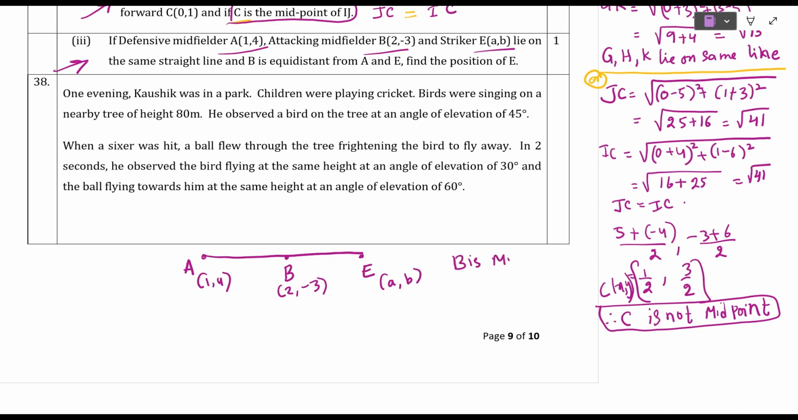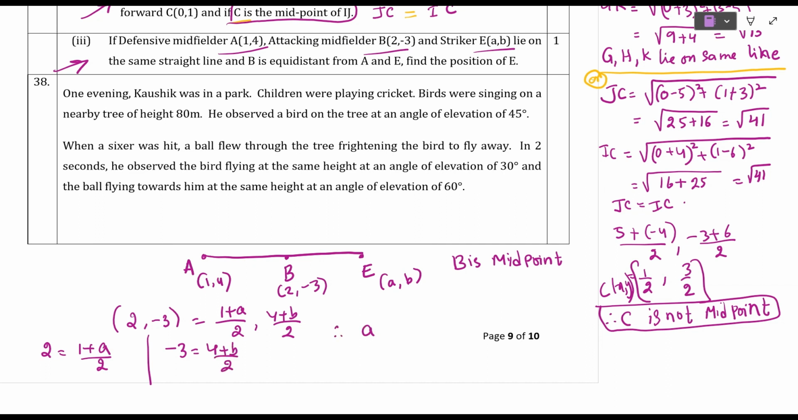So directly we can apply our midpoint formula. So (2, -3) will be equal to ((1 + a)/2, (4 + b)/2). Now equate x coordinates and y coordinates. 2 is equal to (1 + a)/2 and solve this. You will get a. And -3 is equal to (4 + b)/2. Therefore, a is equal to how much students? 4 minus 1, 3. And b is equal to how much students? Minus 6 minus 4, minus 10.